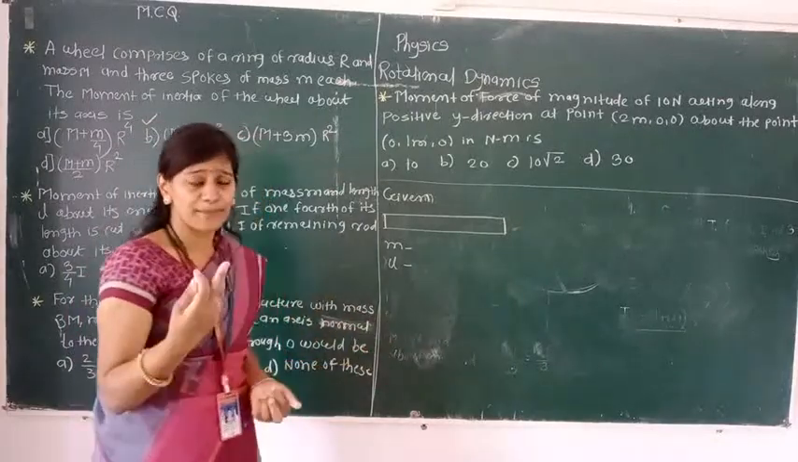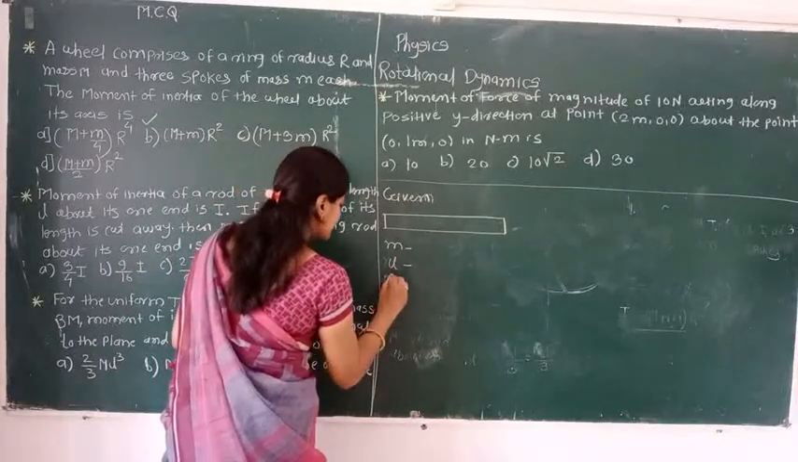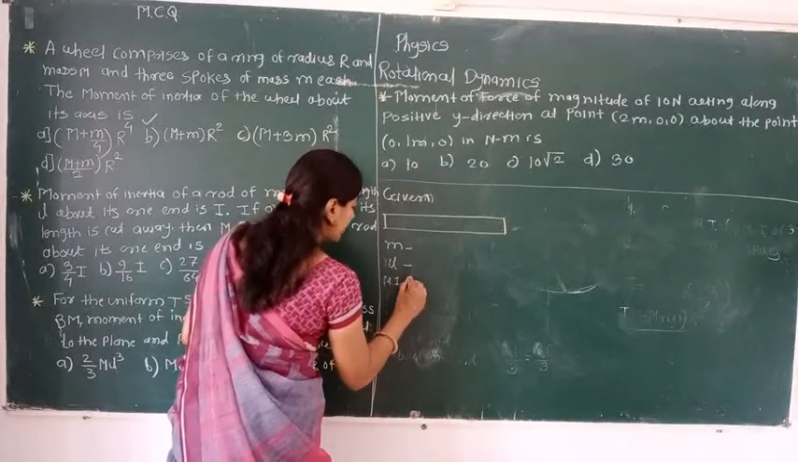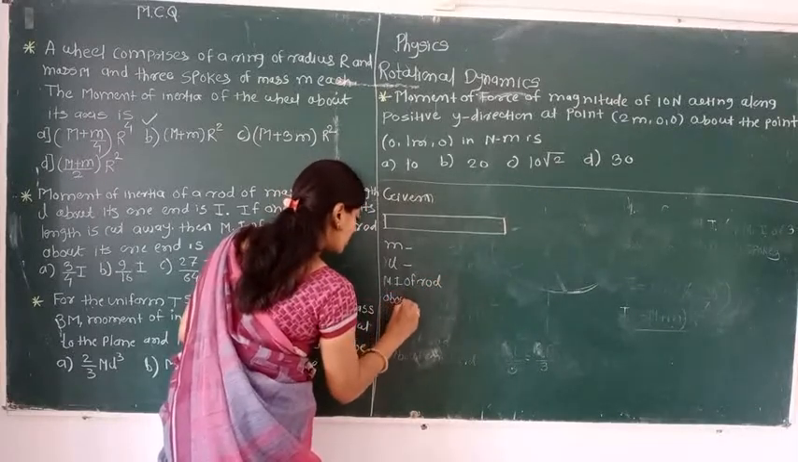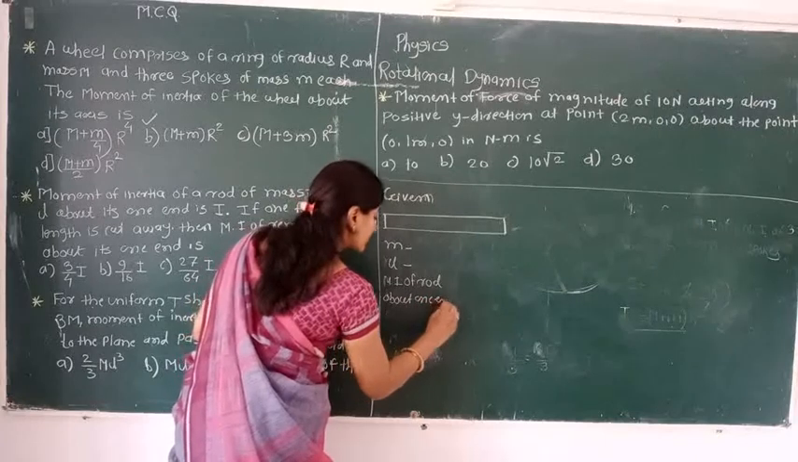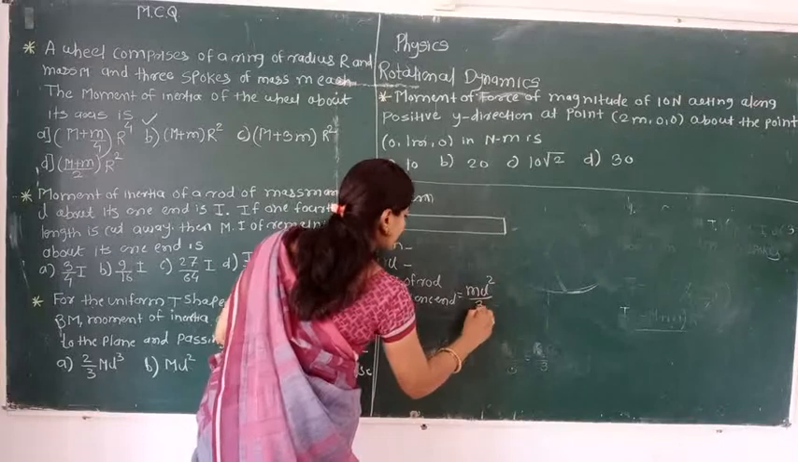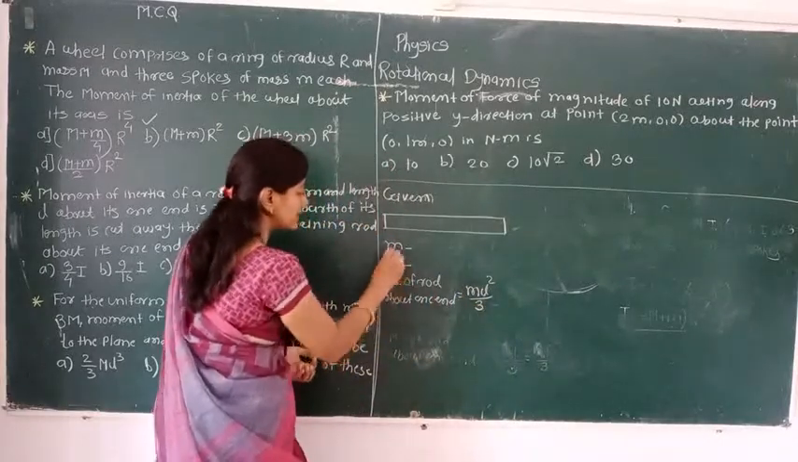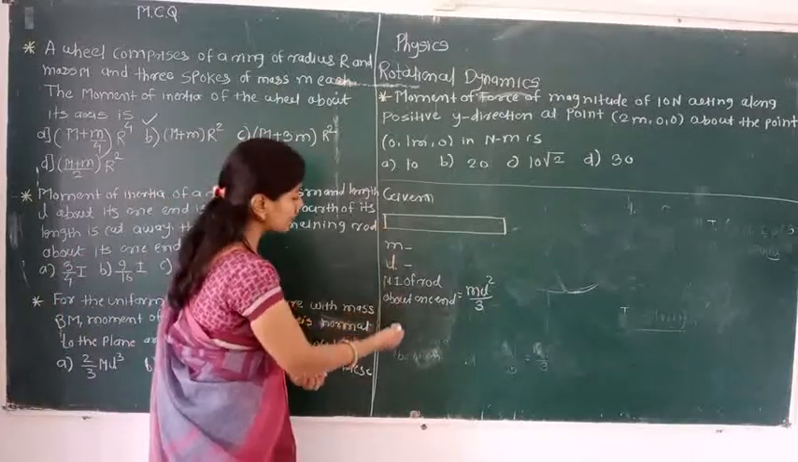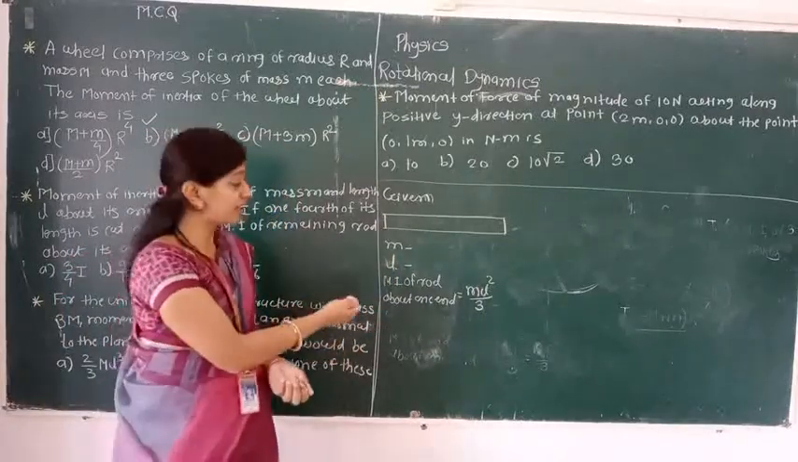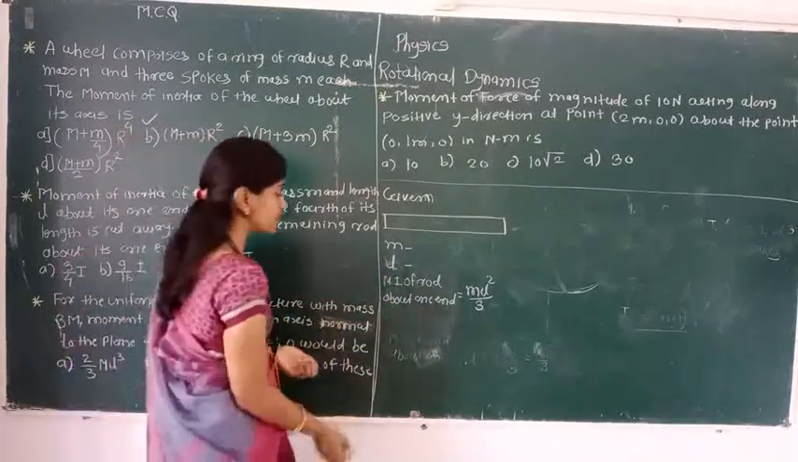Let me write the first basic formulas which are related to the rod. That is, first, when the axis is passing through the one end, the MI of a rod about one end, what is the formula for that? M L square divided by 3. Here I am taking the values capital M and R. They are given in our formula, but I replace those values as per the given information. Here for capital M we are going to use small m, R we are going to use L. So this is for one end.